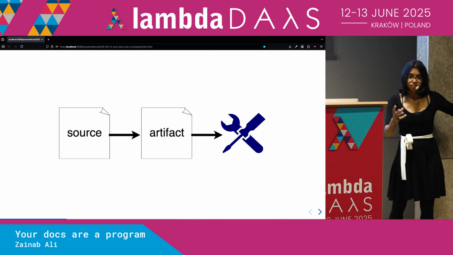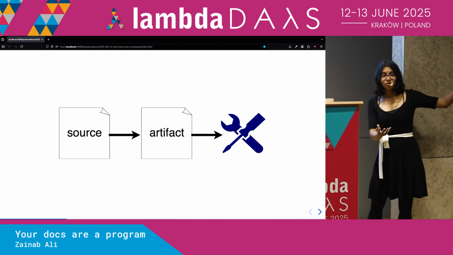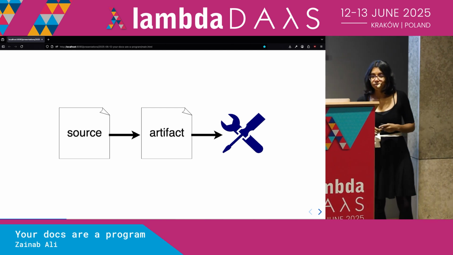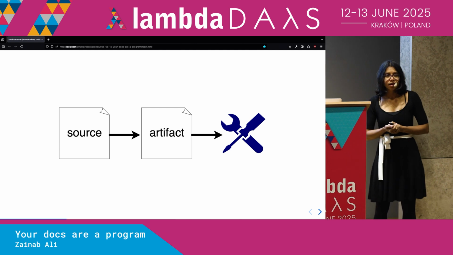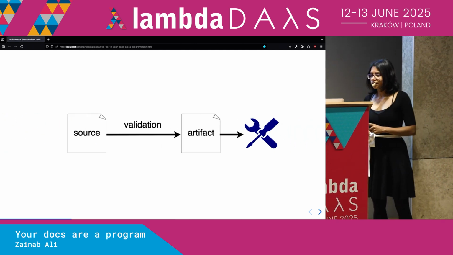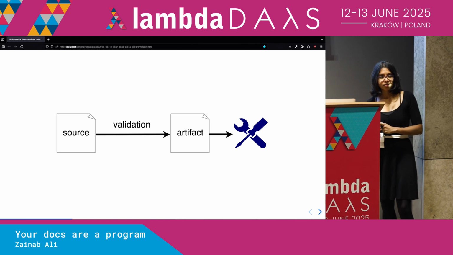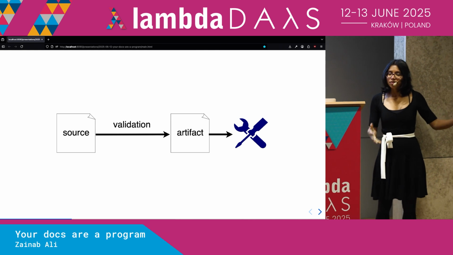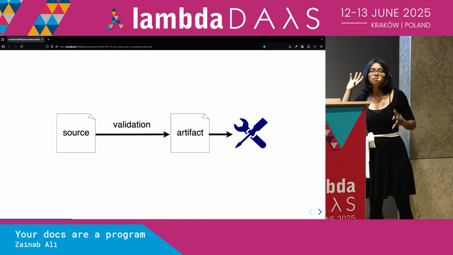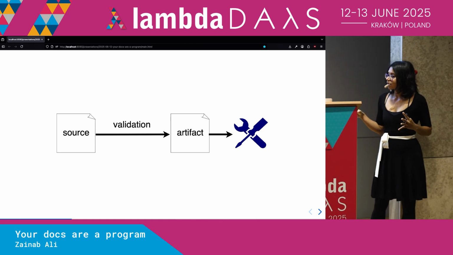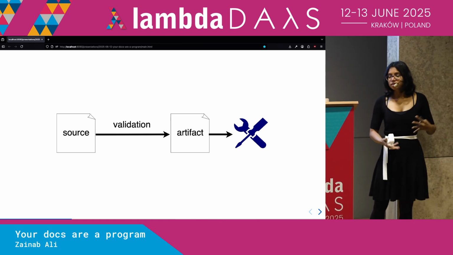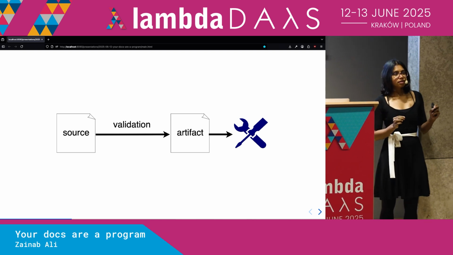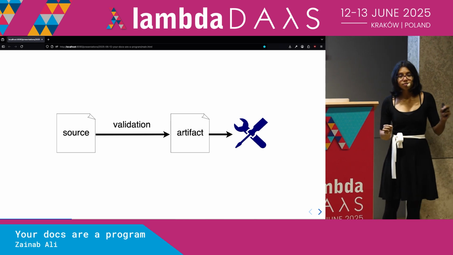So we have a source, our starting file, which had some comments in for documentation, our artifact, which was our HTML, and then some kind of tool, which is the thing that browses that. And that's kind of similar to programming in a programming language, except if we're working with an actual programming language, there's a ton of other stuff we have. We have a ton of validation. That's the thing that gives us satisfaction and gives us confidence. So maybe we could actually introduce some validation into our documentation. We're going to see some tools which allow us to do that.